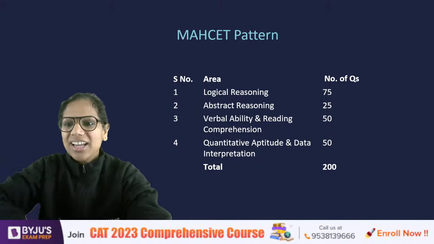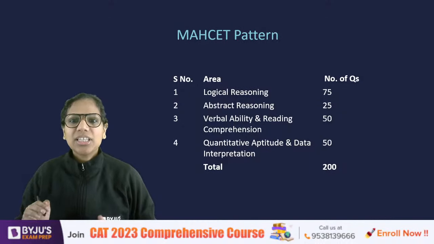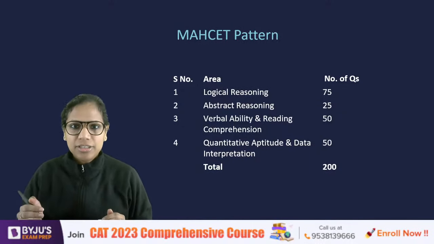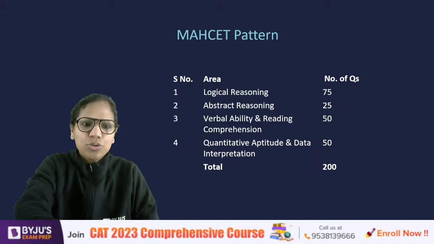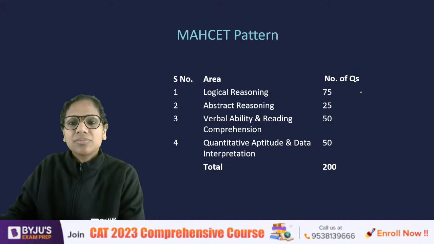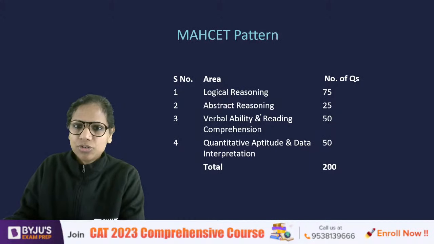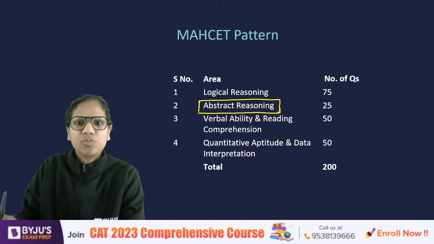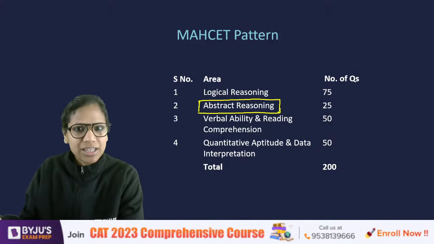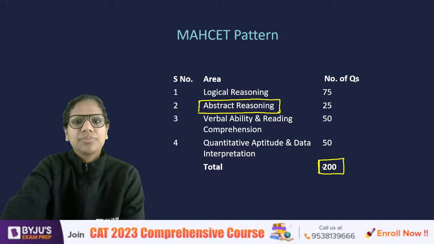Now, hi, Apurva. Okay. So, if I look at the broad MHCT pattern, I think all of you know this by now, that these are the four sections that you have to appear for, right? You have to attempt these four sections. There are no sectional time limits. I hope you also know this. Abstract reasoning is something that will be new for you, which has visual reasoning or non-verbal reasoning, right? And 200 questions in total.